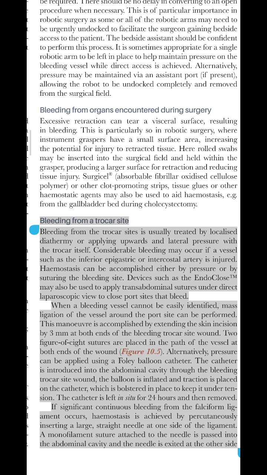If significant continuous bleeding from the falciform ligament occurs, hemostasis is achieved by percutaneously inserting a large, straight needle at one side of the ligament. A monofilament suture attached to the needle is passed into the abdominal cavity and the needle is exited at the other side.